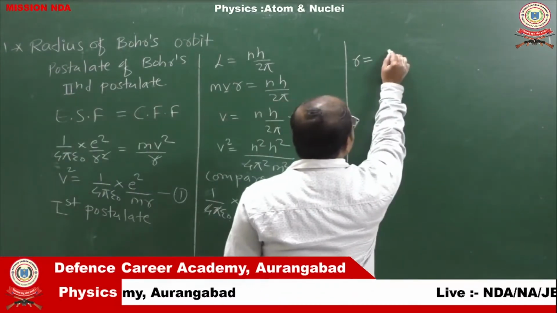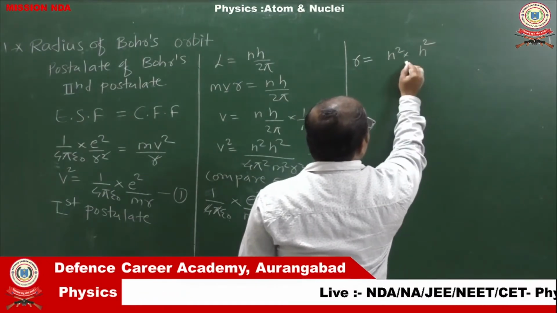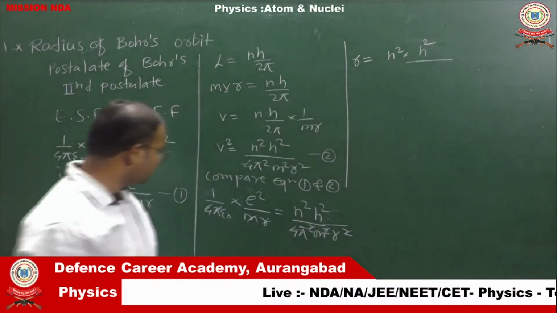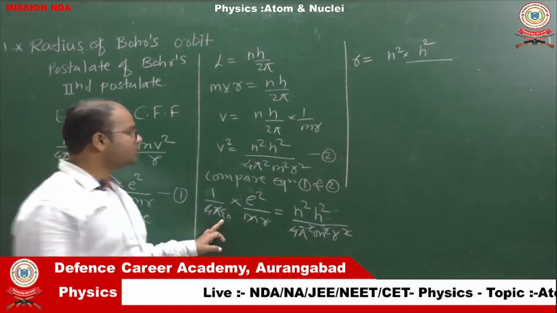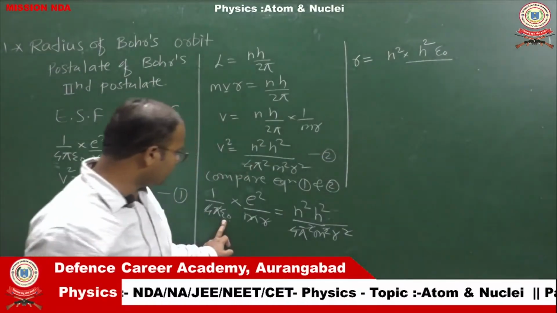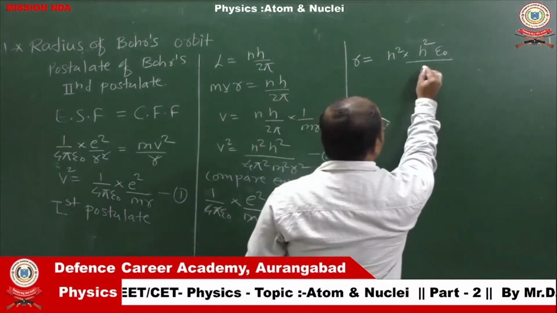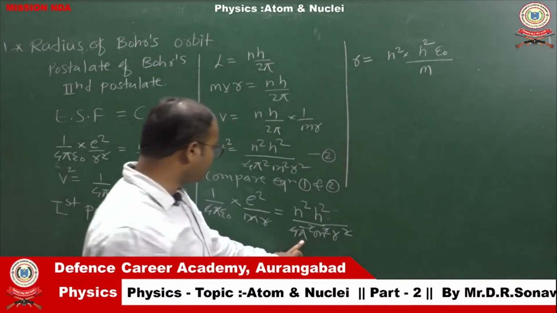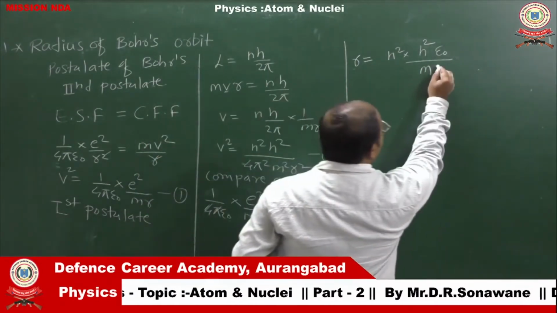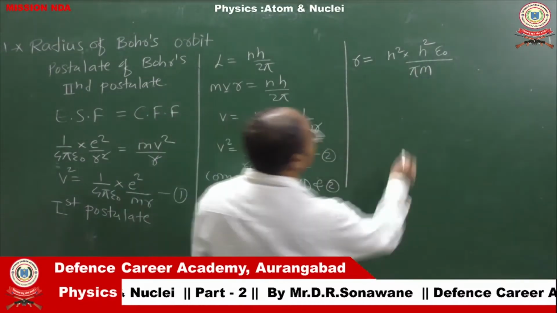First of all, n square, then h square upon, epsilon naught as it is, so we write epsilon naught here. The next term is m, so we write m. Then pi is also there, and e square will be here.